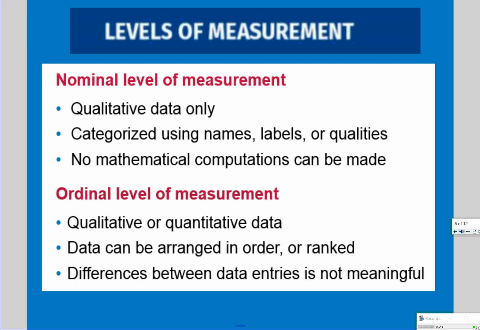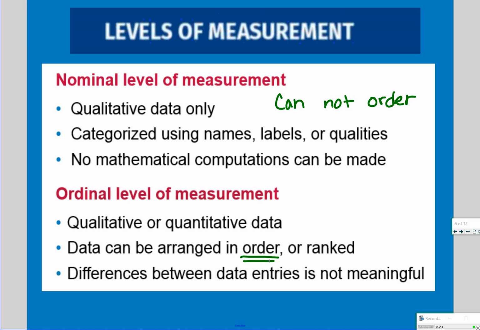Nominal measurement is only qualitative data. So if you've got quantitative data, it is automatically not nominal. Nominal is something that we can categorize, but it cannot be ordered. I'm going to put that on here, and it'll be on the next slide in a second. So like colors, for example, they're qualitative data. They represent categories, but I can't order colors any way other than what I feel looks pretty, right?